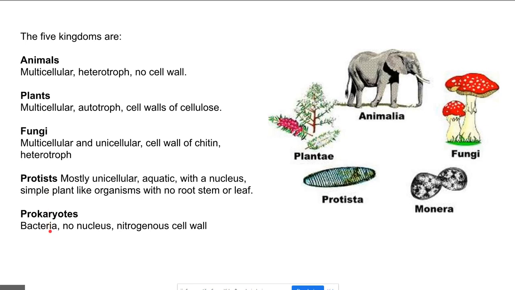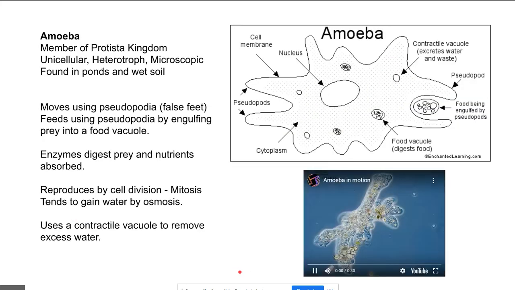The prokaryotes, the bacteria, sometimes it's called the Monera kingdom. Okay, they don't have a nucleus. So I have it written over here, the Monera kingdom. Okay, there are prokaryotes here. Okay, now we're going to study an example of the Protistic kingdom.